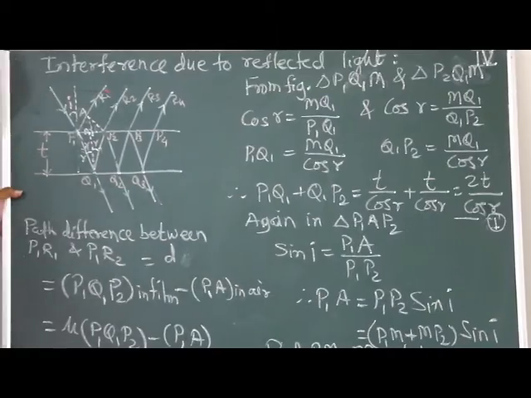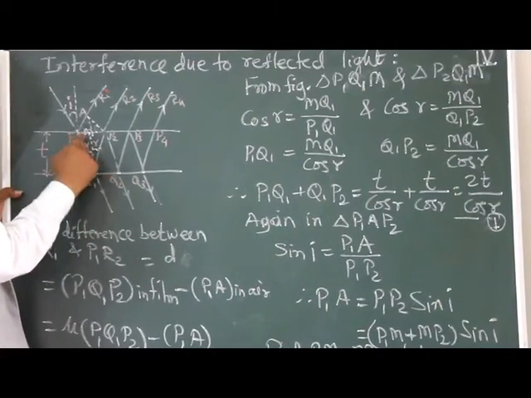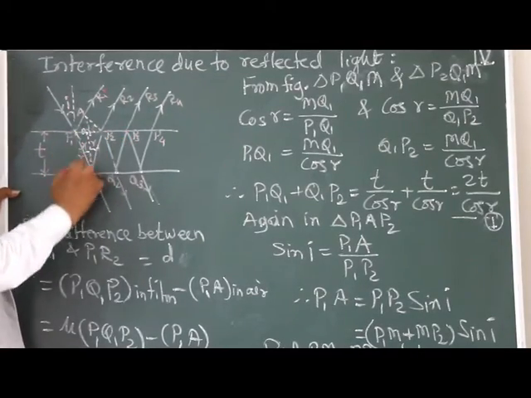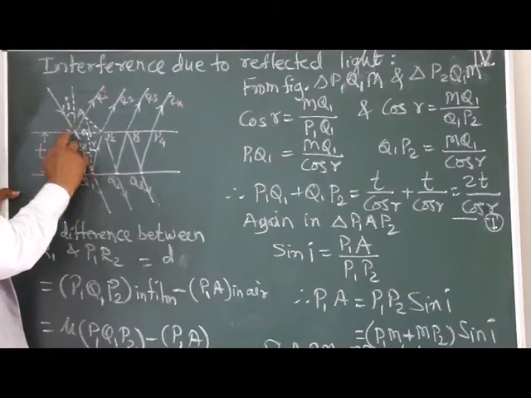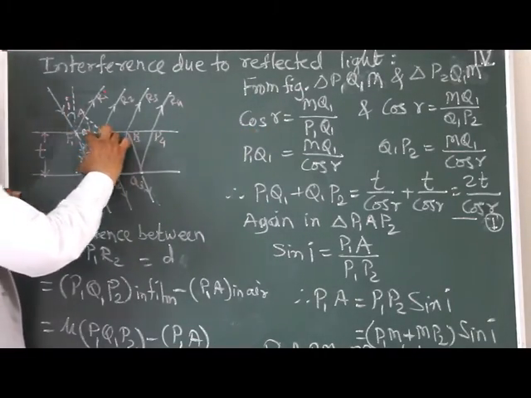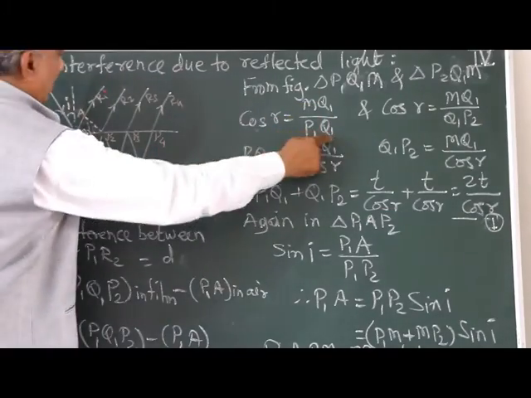Both the triangles P1Q1M and P2Q1M are right angled triangles. Here this angle is the angle of refraction r, so the triangles are the same. So we say cos r is equal to the adjacent side MQ1 upon the hypotenuse P1Q1.